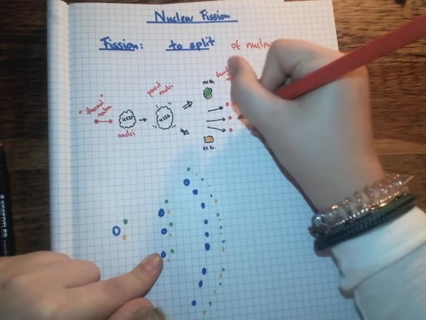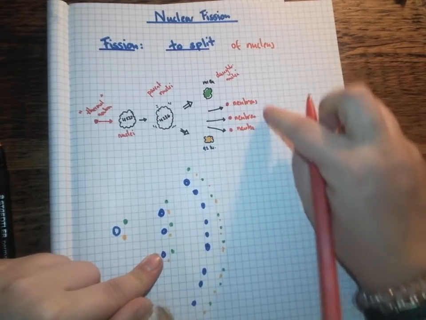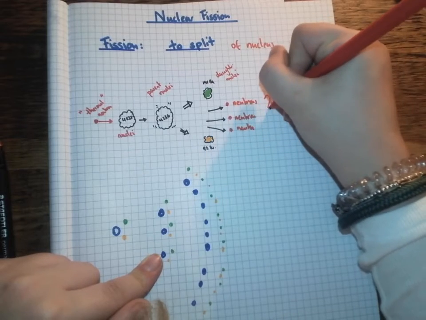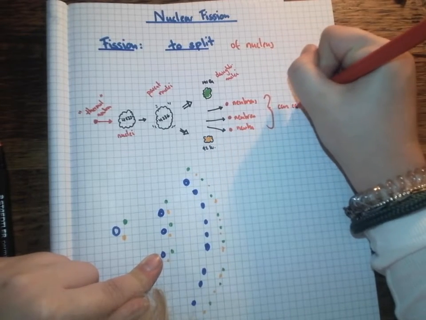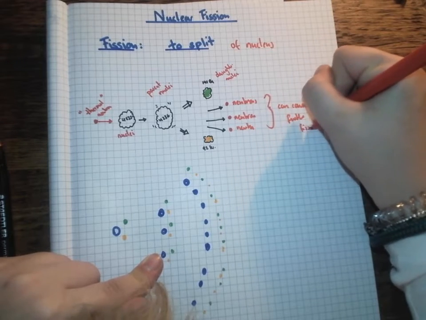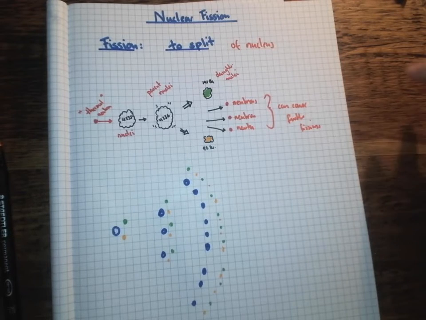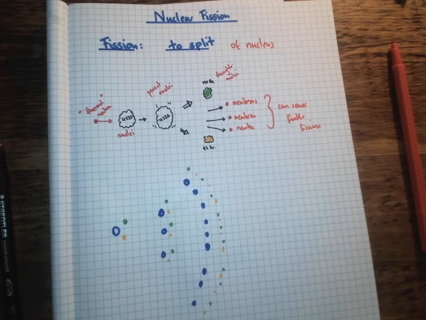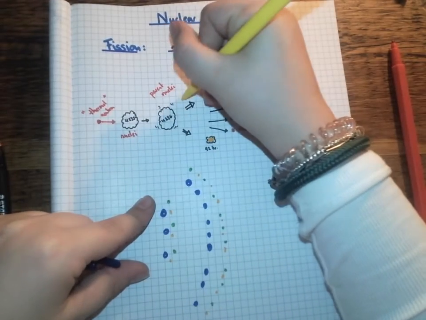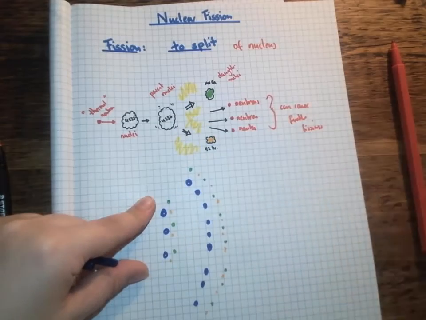Apologies for saying electrons there. I meant to say neutrons. And those neutrons can go on to cause further fission reactions. What actually happens as well is, in this stage when they split, we have loads and loads of energy being given off.